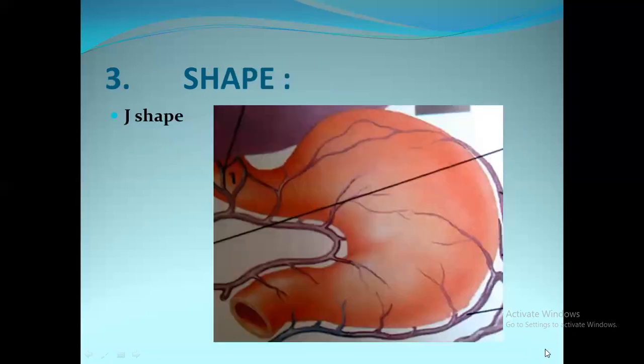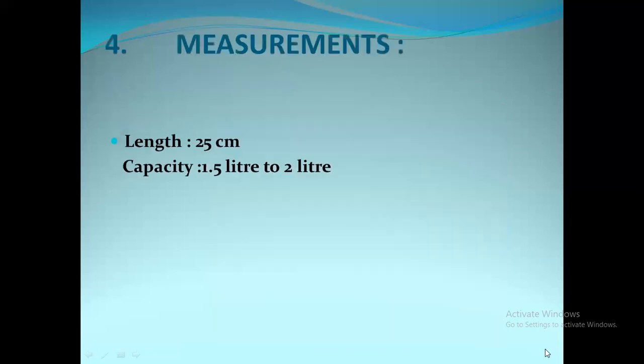Next, we will move on to the shape of the stomach. The shape of the stomach is J shape. See, this is the shape of the stomach, in J shape. Next, move on to measurements of the stomach.